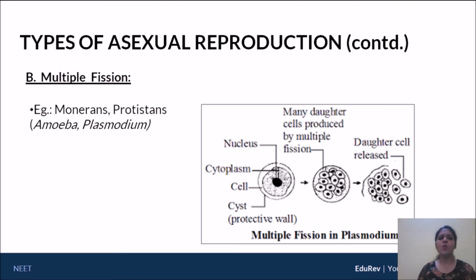Now the question is, why does multiple fission occur when you have unfavorable conditions? The logic is this: if I have many daughter cells, and unfavorable conditions are slowly changing into favorable conditions, remember, still there is some amount of unfavorable condition at that point of time. We can assume that if many daughter cells are present, maybe many of them would still die, but at least a couple of them would survive. So that's the logic behind having multiple fission when unfavorable conditions persist for a long period of time.